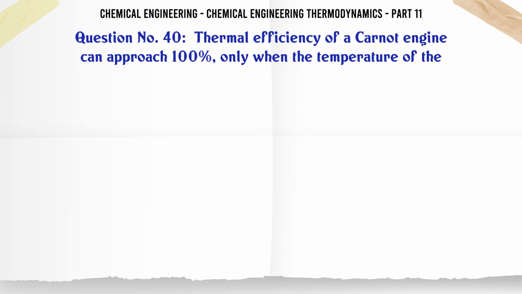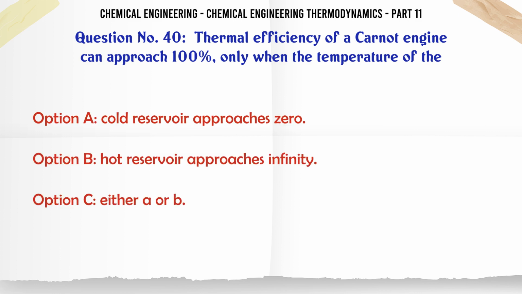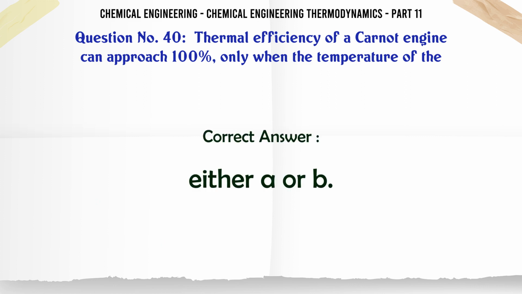Thermal efficiency of a Carnot engine can approach 100 only when the temperature of the A cold reservoir approaches 0. B hot reservoir approaches infinity. C either A or B. D neither A nor B. The correct answer is either A or B.